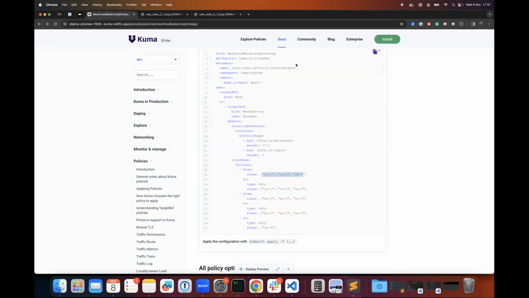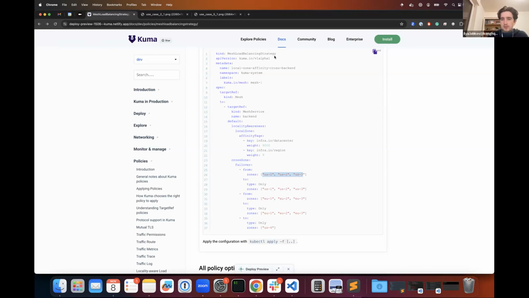The default is that most of the traffic will go to the local zone, and some of the traffic, like 30%, will be split across remote zones. No, by default, I mean if you don't have policy at all. Yeah, if you don't have policy at all, then 66% of traffic will go to the local zone, and 30% of the traffic will be split across the remote zones.